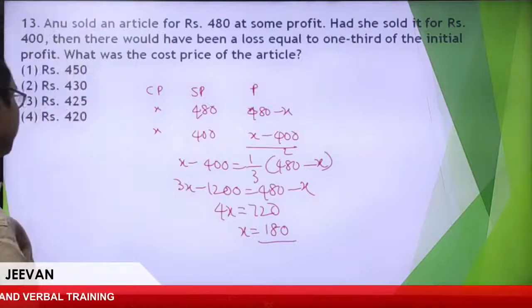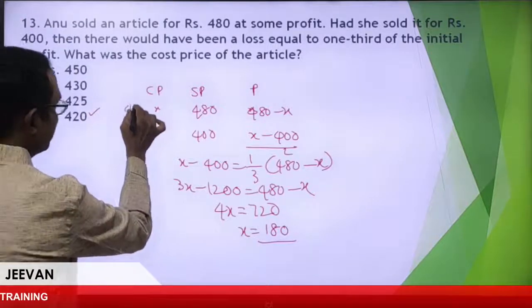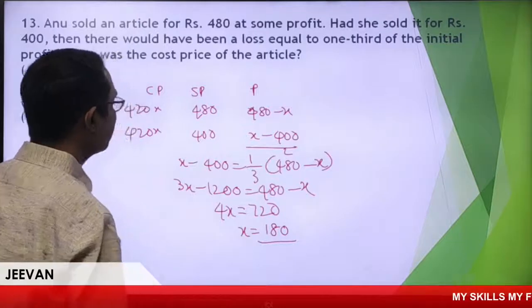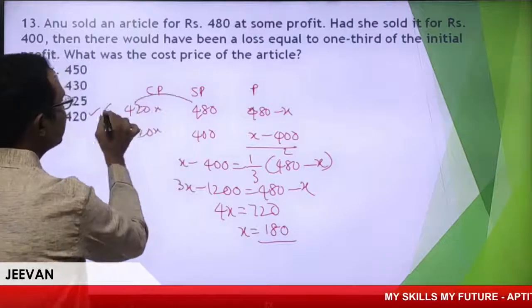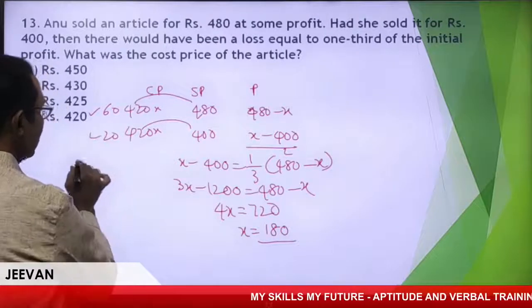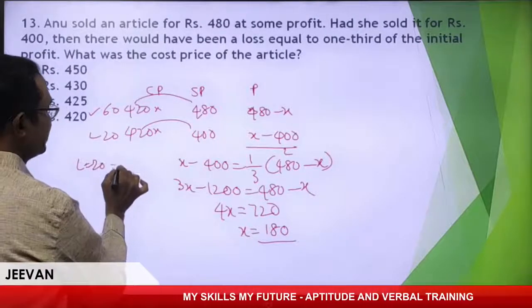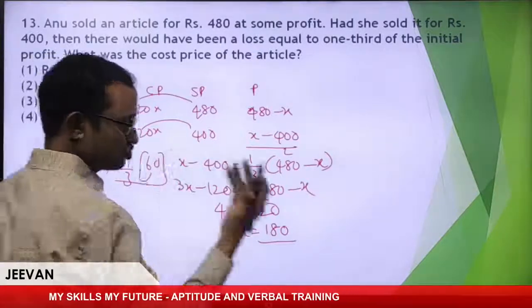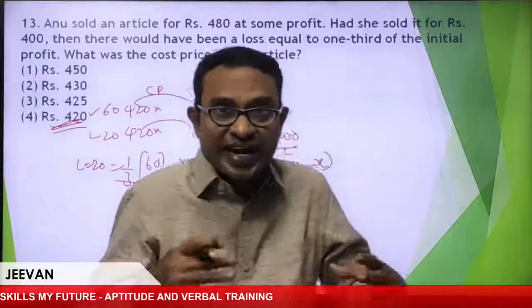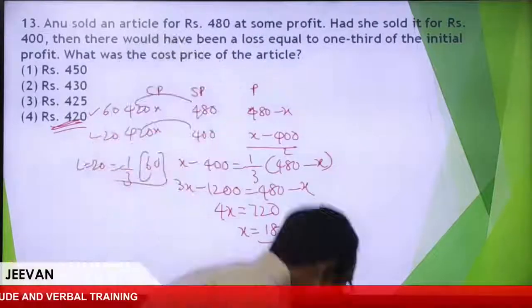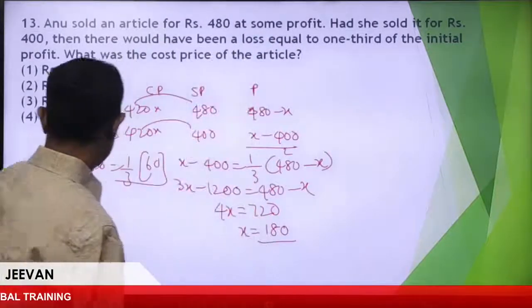Yeah, Maharani said 420. Great. 420. Right? Wonderful. So the profit is 60, loss is 20. This loss 20 is equal to 1/3 of profit 60. Super simple. So again, this makes it difficult. Hope you are clear about all these things. Now, move to the next one.